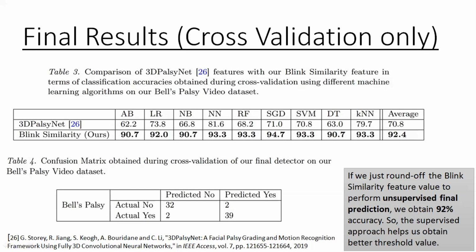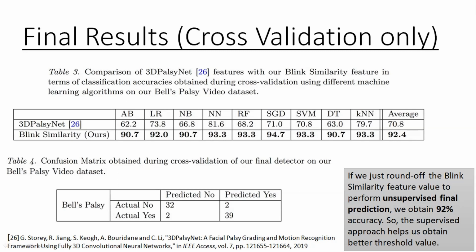As you can see, no matter which algorithm is taken, our feature performed well. On average, we perform with an accuracy of 92.5 percent, and 3D PalsyNet features could perform with only 70.8% accuracy.